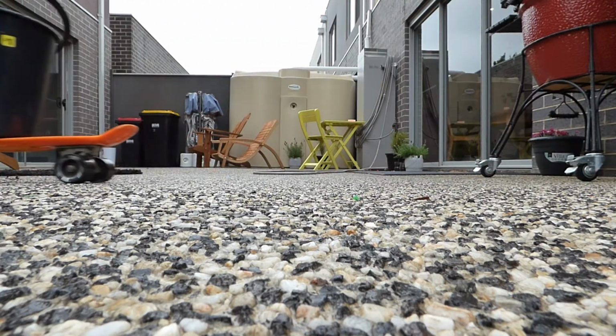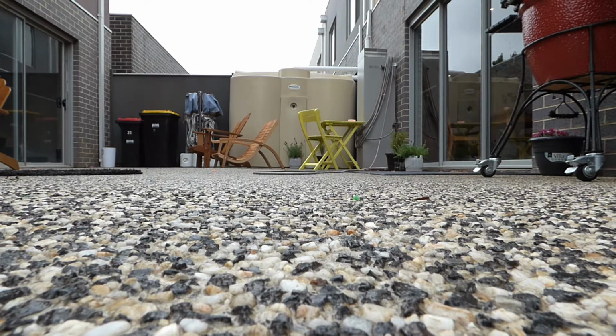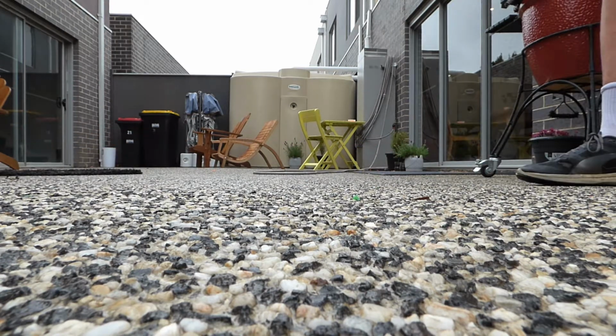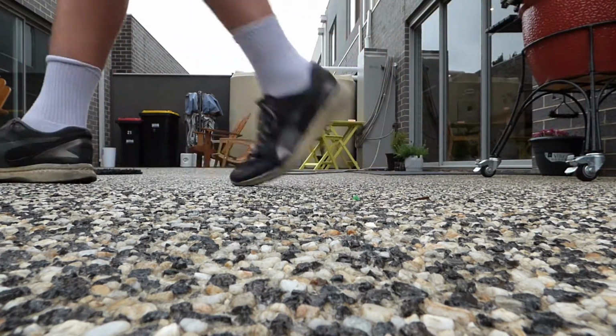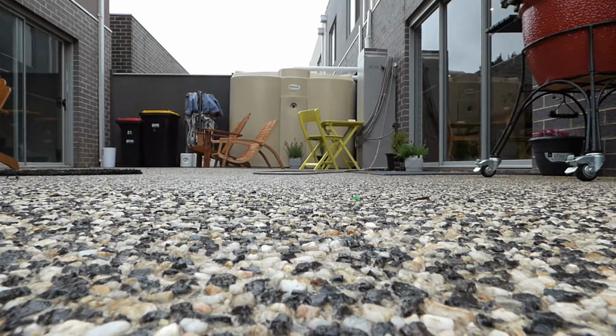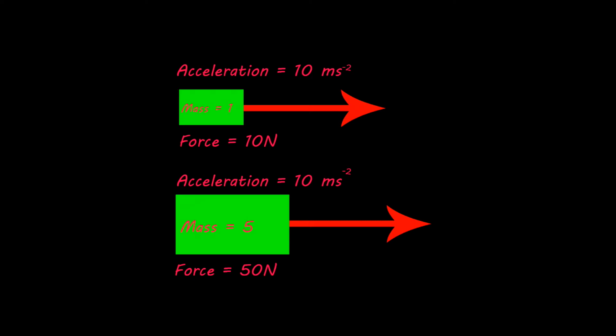This can also be shown by pushing a skateboard with a bucket of water on it compared to pushing a skateboard with nothing on it. The board with the water on it has a higher mass, therefore it doesn't accelerate as quickly. The reason for this is that if I have a bigger mass and I apply the same force to it, I'm going to get a slower acceleration.